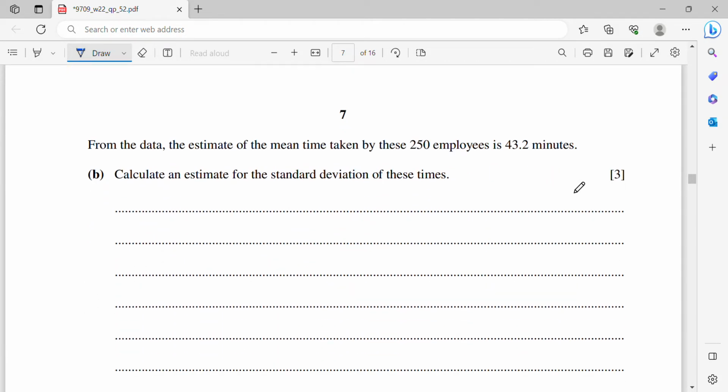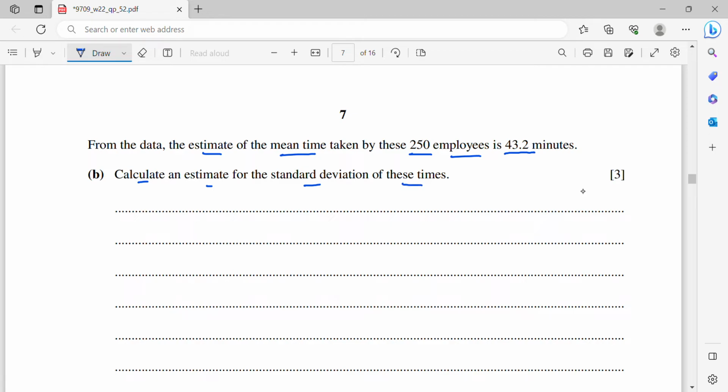Okay, so from the data, the estimate of the mean time taken by these 250 employees is 43.2 minutes. Calculate an estimate for the standard deviation of the times.